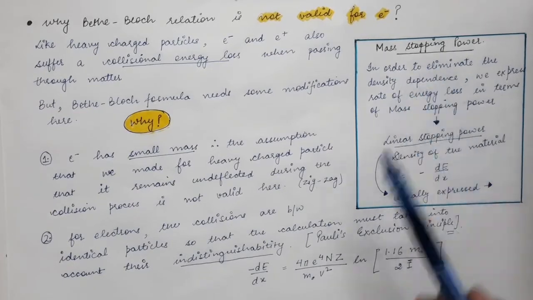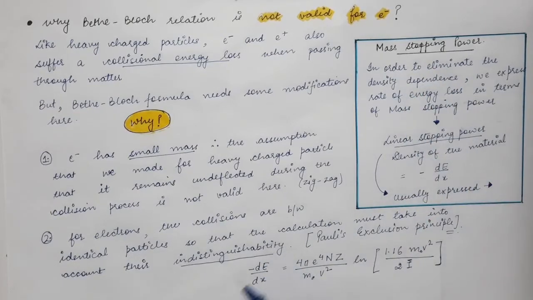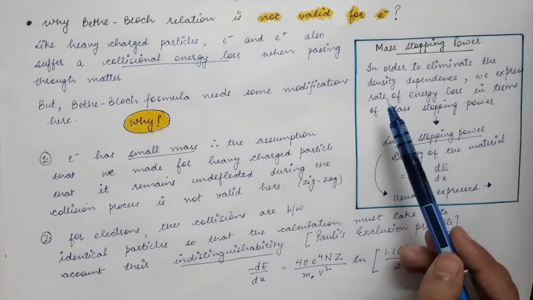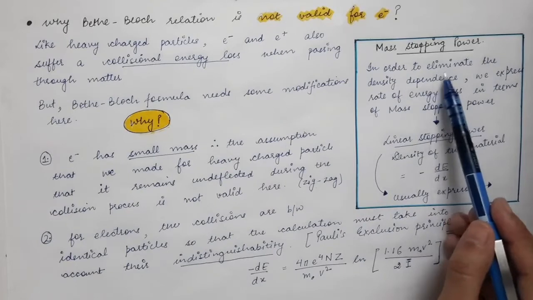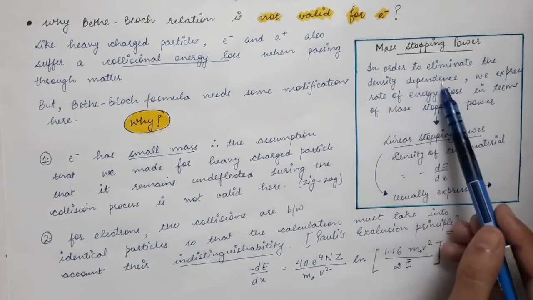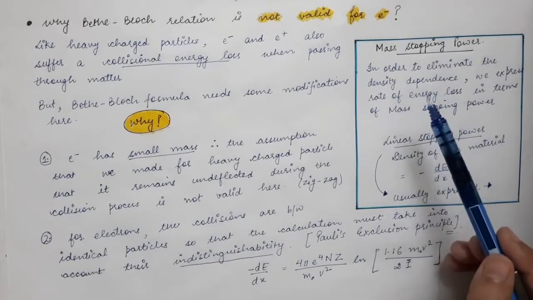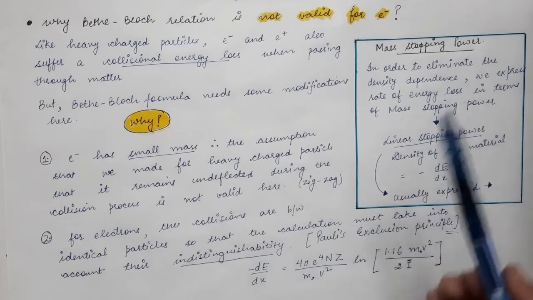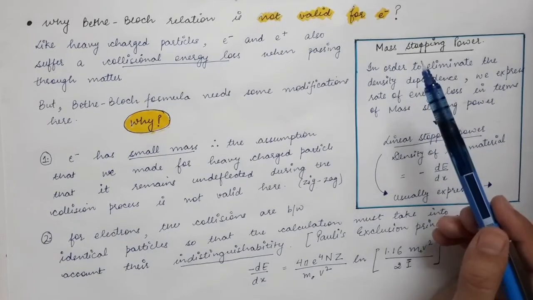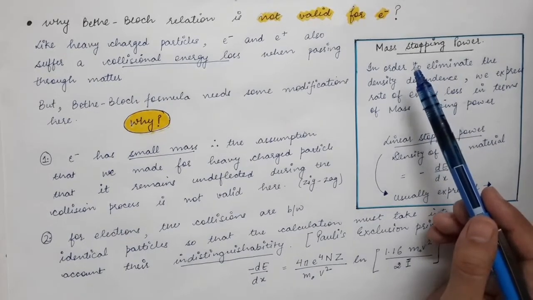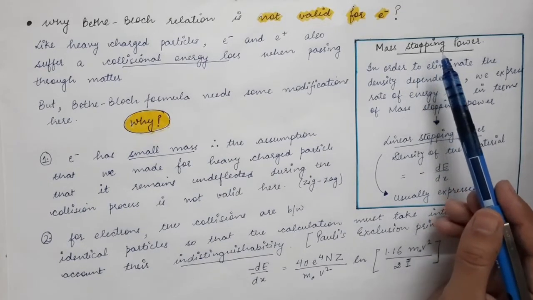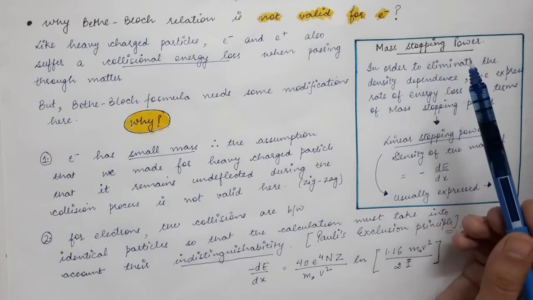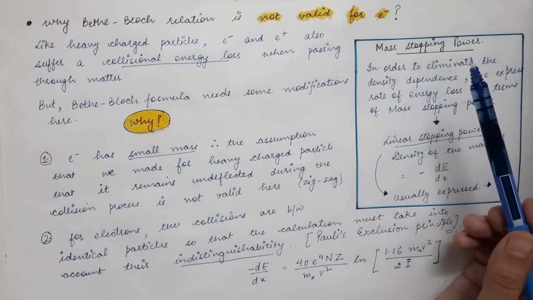If we divide the stopping power by the density of the absorbing medium, we are actually eliminating the density dependence. We are making this equation, the equation of the stopping power, independent of the density of the absorbing medium.